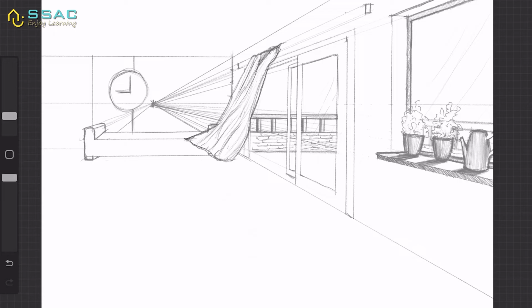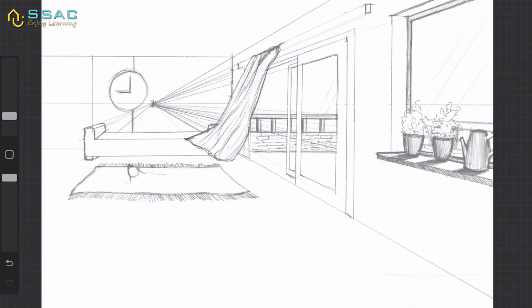So ventilation agar aapko dikhana hai, तो I think curtains ko udte hue banana, that would have been the better option. Again it was also mentioned in the sketch that it is 9 AM. तो मैंने एक वॉल क्लॉक भी बनाया, उसमें भी मैंने 9 AM दिखाया है. So you have to read the question so carefully and you have to plan out and execute your sketch so beautifully that the entire feel of the sketch is there in the paper, and also the concept of perspective and how you're taking the lines, that is something very important as well.